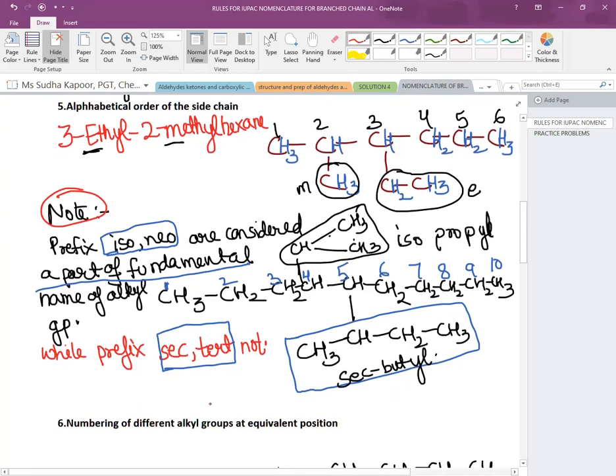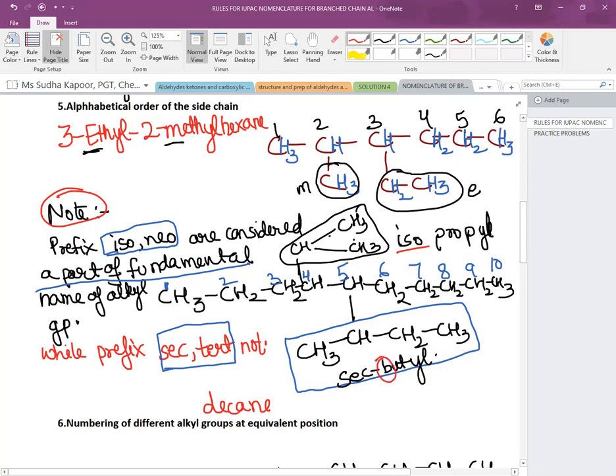But first we have to write the names of the branches as prefixes. Now, one of the branches is given as iso, and we came to know that iso is considered as part of the fundamental name of the alkyl group. But secondary is not considered, so the secondary part is not considered in the alphabetical order.